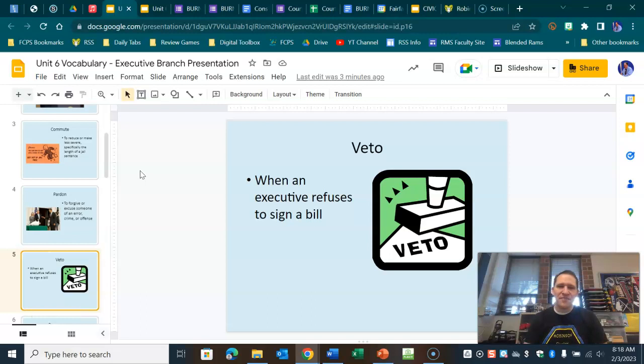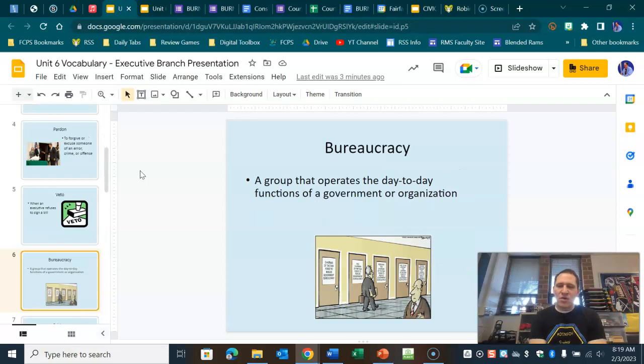Veto is the fourth word, and that is when the executive refuses to sign a bill. So Congress passes a law and the president does not sign it, does not approve it. That is a check that the president has over Congress, and of course they can override the veto with a 2/3 vote.